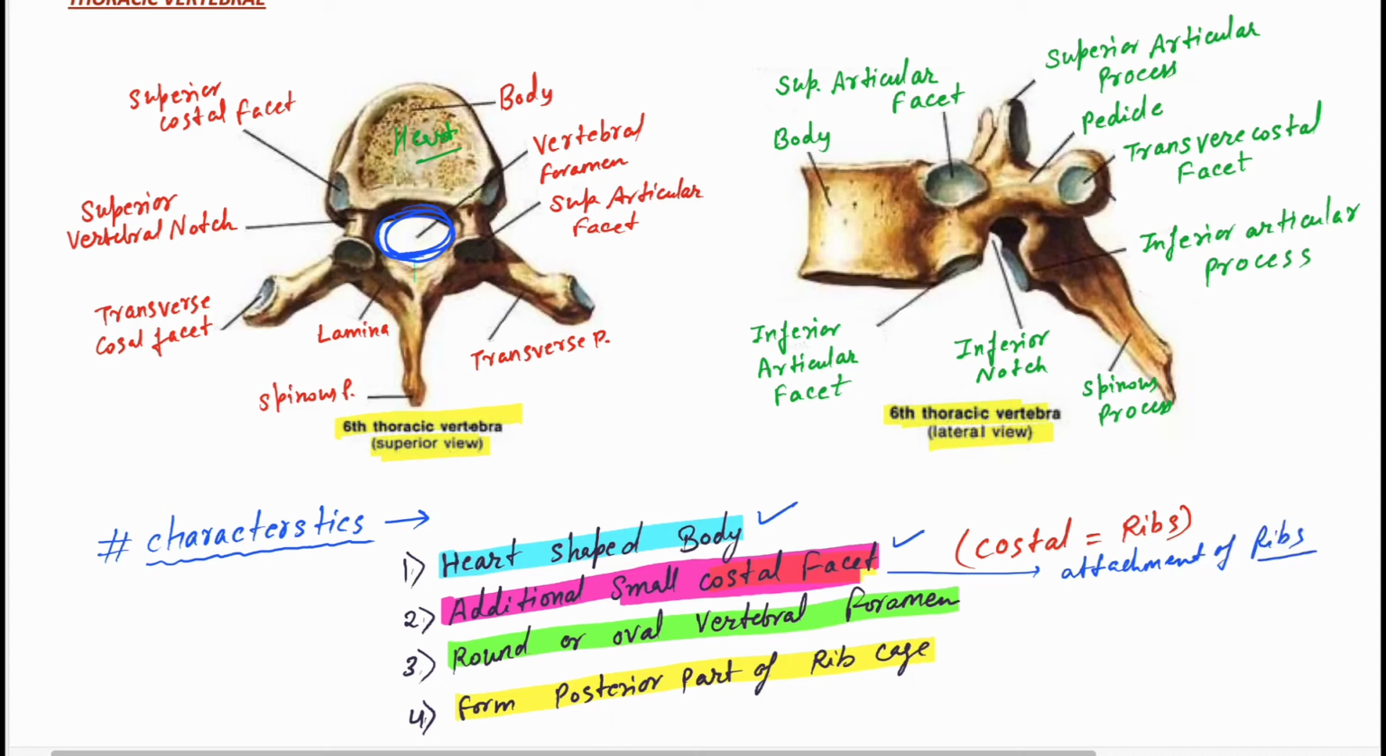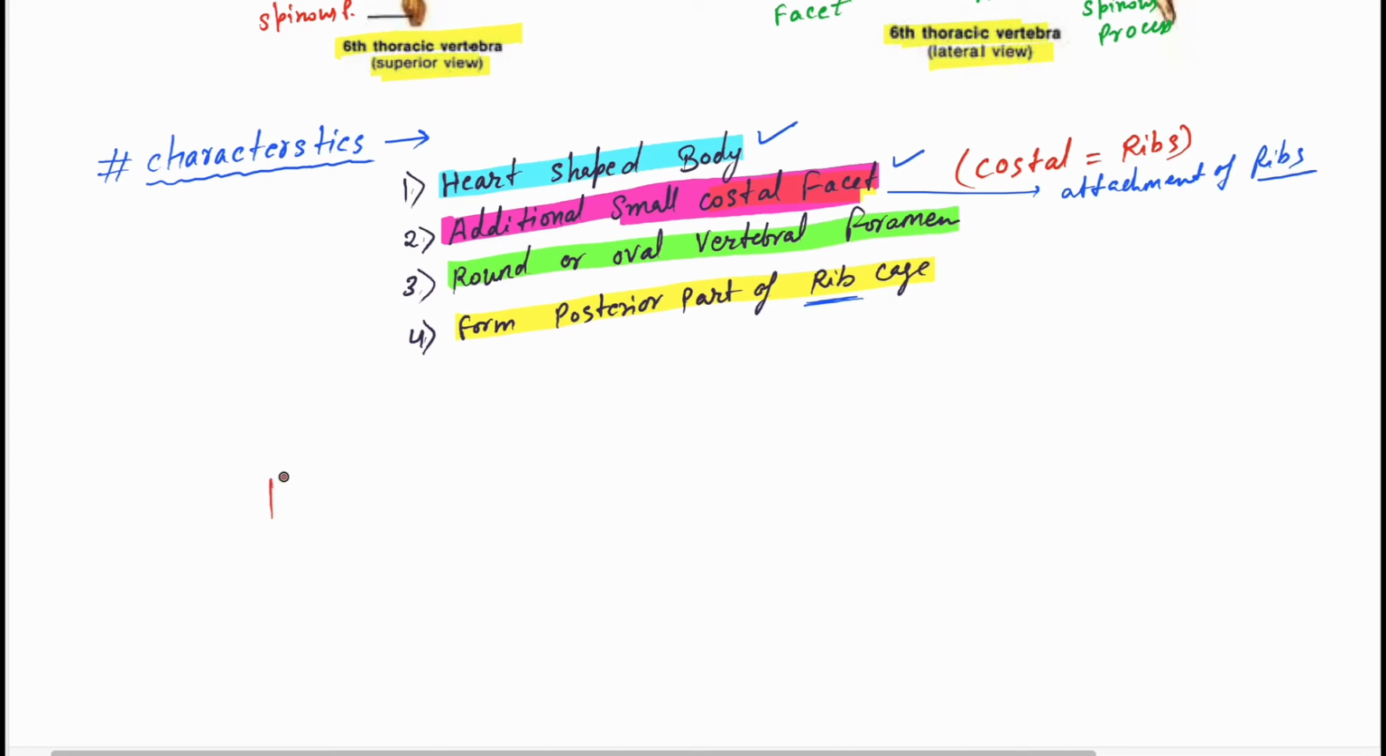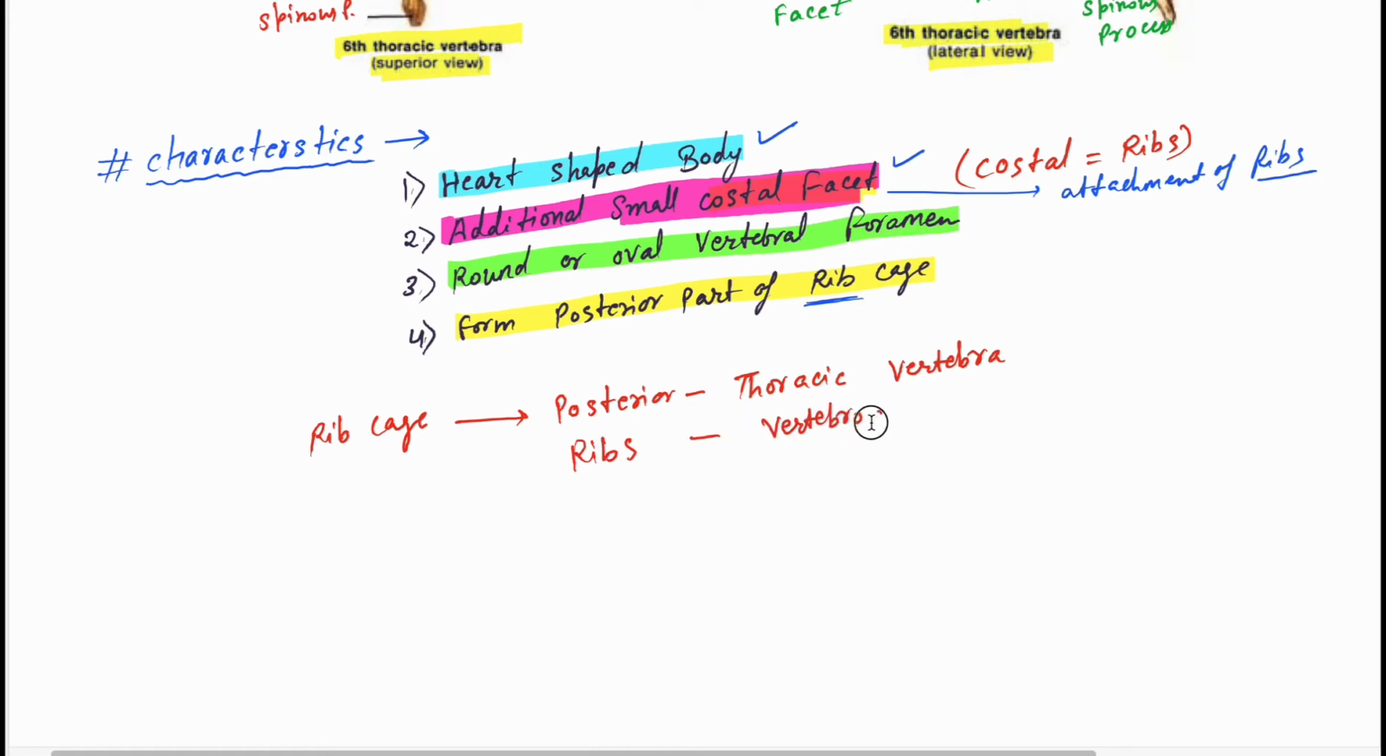They form the posterior part of the rib cage. What does the rib cage include? The rib cage includes the posterior thoracic vertebra, then the ribs, that is the vertebrochondral ribs, which are true ribs, and the sternum.